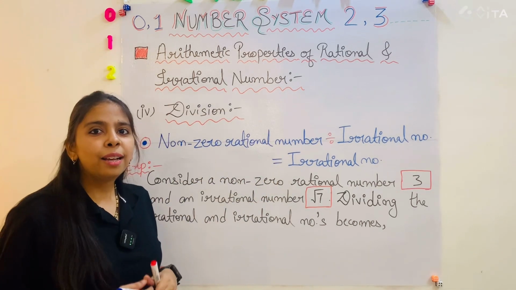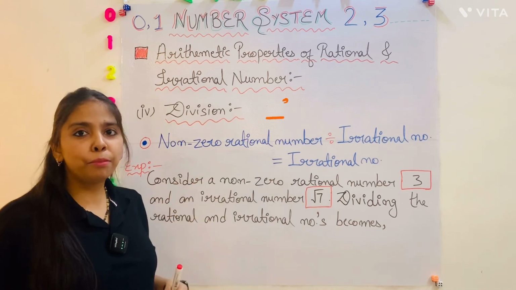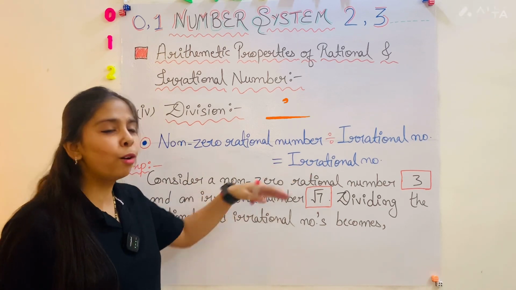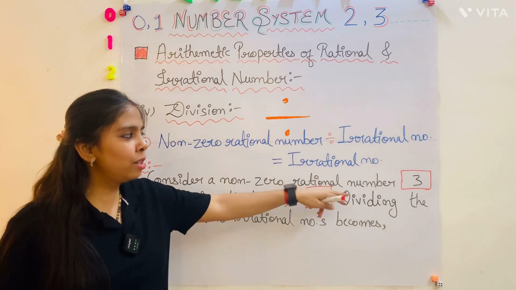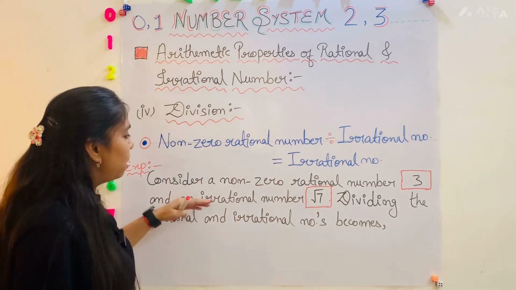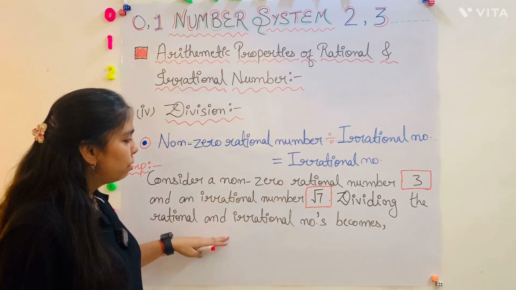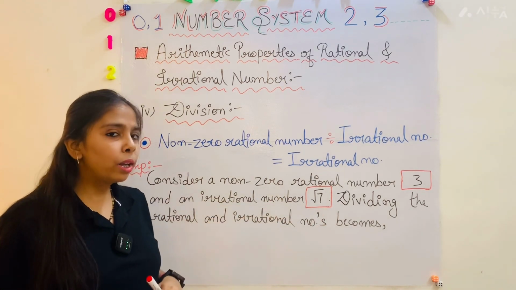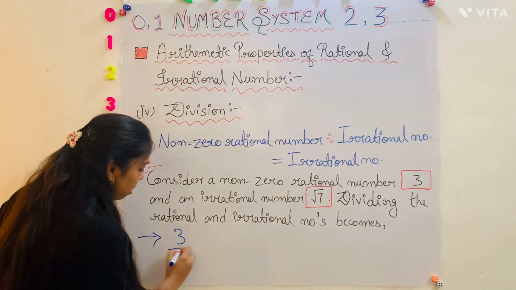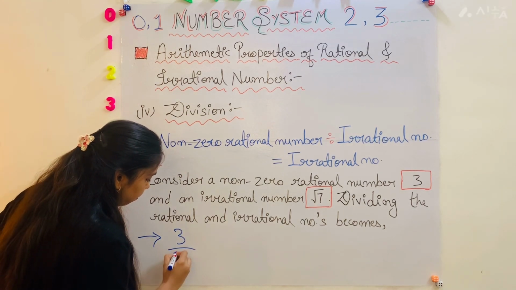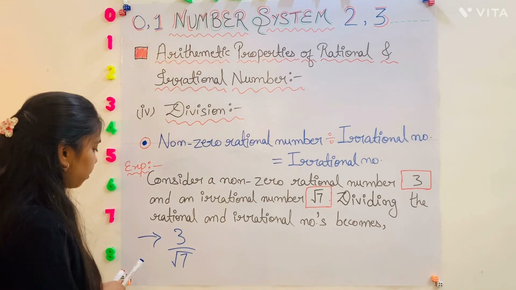Okay, so the fourth one is division. When we divide a non-zero rational number and an irrational number, it will always give an irrational number. Example: consider a non-zero rational number 3 and an irrational number under root 7. Dividing the rational number and the irrational number becomes 3 divided by under root 7, and we all know that this is an irrational number.